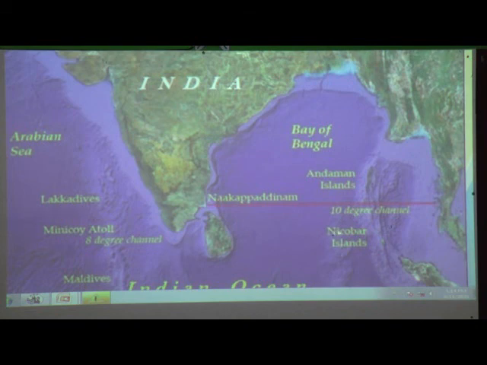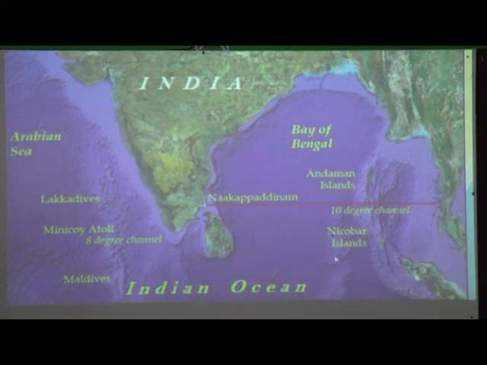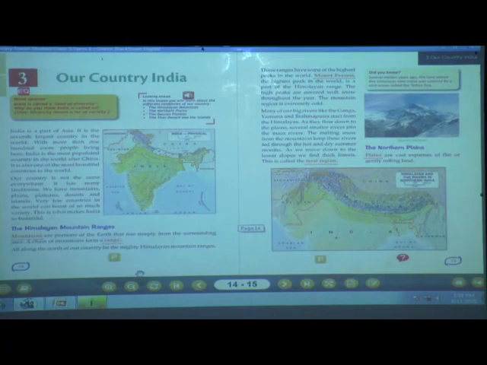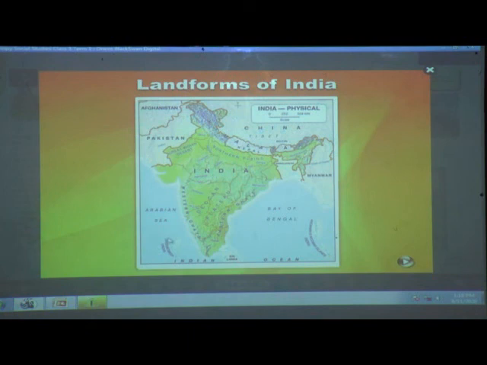Yes, children. Just pay attention and look at this map very carefully. I have showed you now. Here is Andaman Island, here is Lakshadweep and here is Nicobar Island. Okay. The next one is, let us see one small PPT, children.